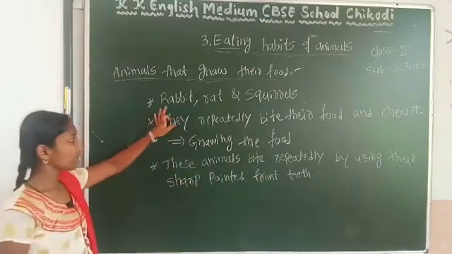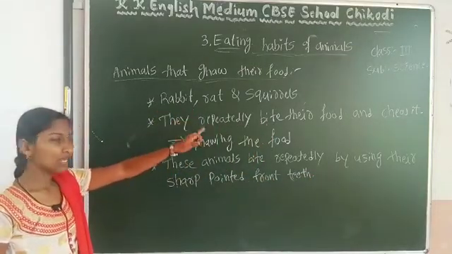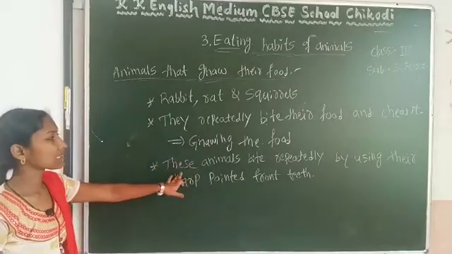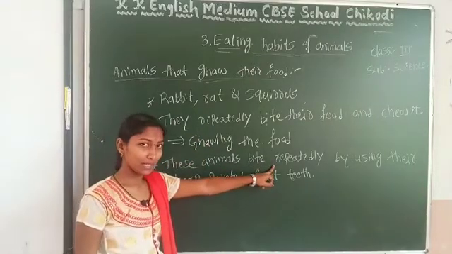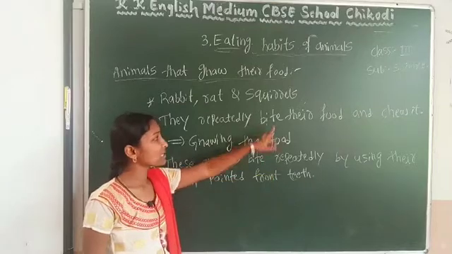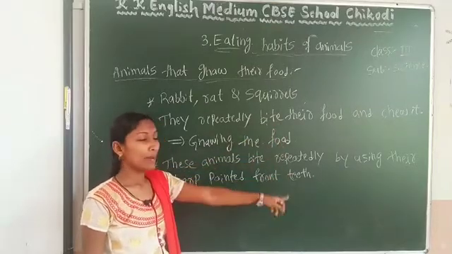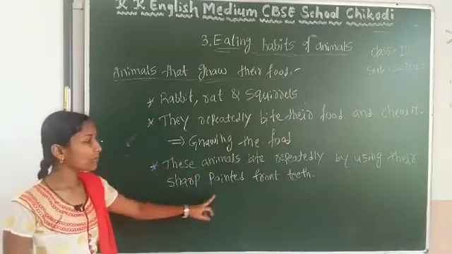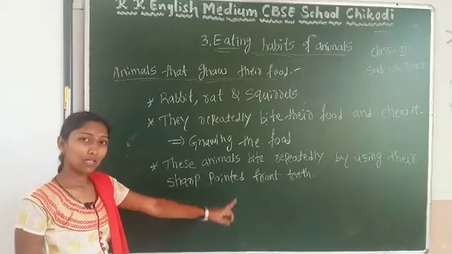So these animals, rabbit, rat, squirrels, bite repeatedly. What do they bite? They bite food repeatedly by using their sharp pointed front teeth.